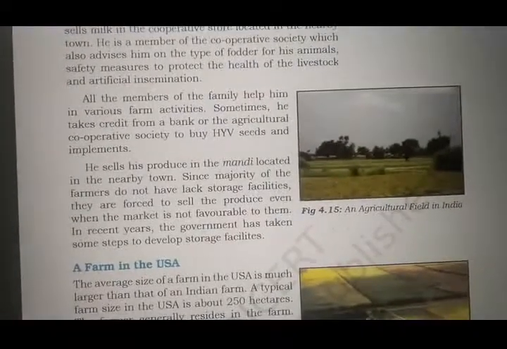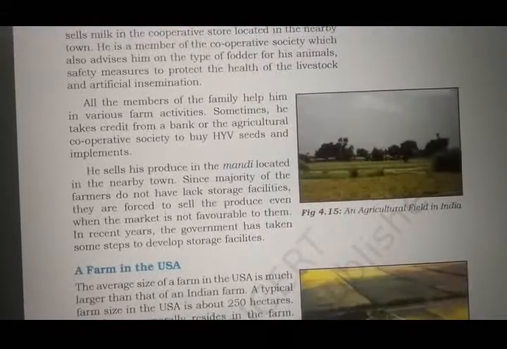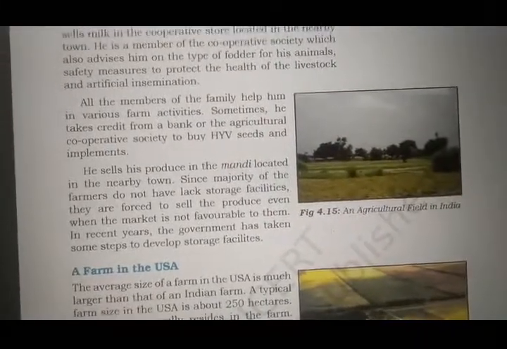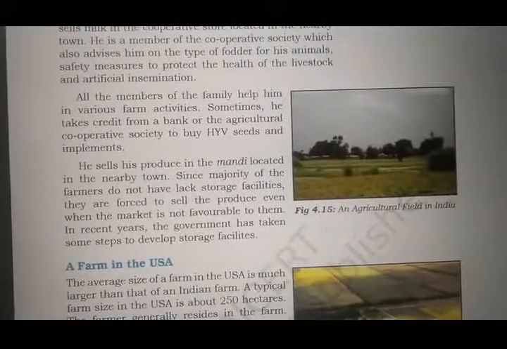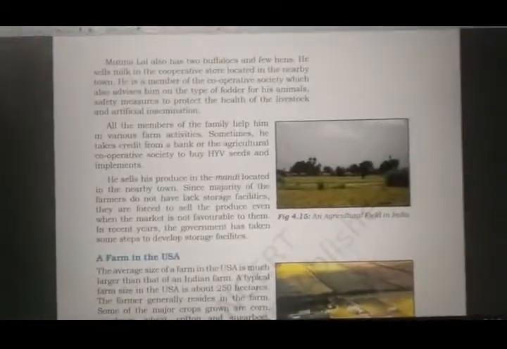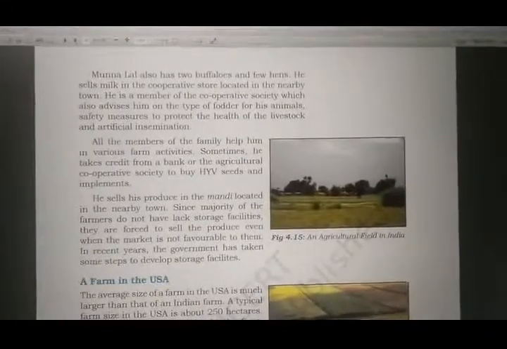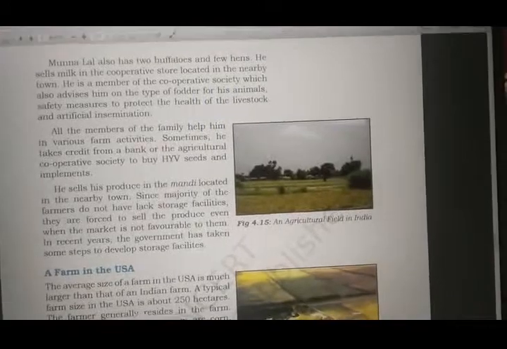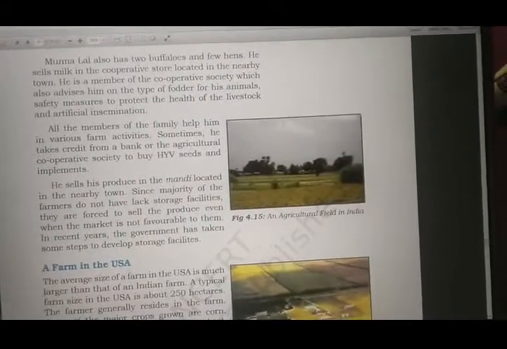He sells his produce in the mandi located in the nearby town. Since the majority of the farmers lack storage facilities, they are forced to sell the produce even when the market is not favorable to them. In recent years, the government has taken some steps to develop storage facilities. So they don't have storage facilities. That's why, whatever the market price is, they have to accept it, but the government is actually helping them. So Munna Lal is using a lot of techniques and good materials for his farm.